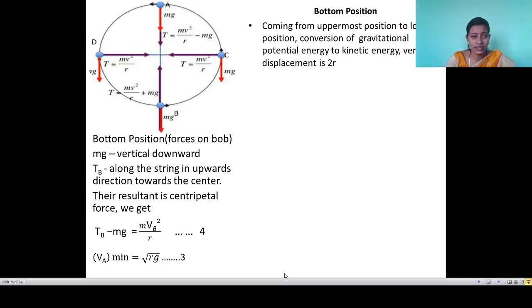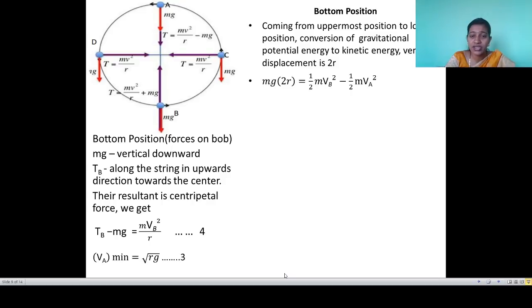And from those two kinetic energies we find the difference, and so here we can write that gravitational potential energy is equal to the difference between the kinetic energy of the bob at the top position and at the bottom position. It is coming from top to bottom. That means the top position is the initial position and the bottom position is the final position.